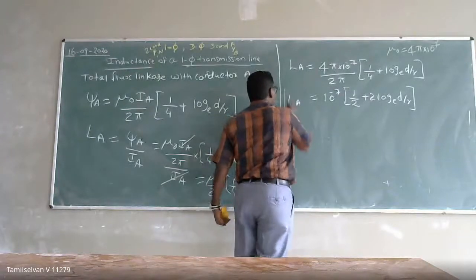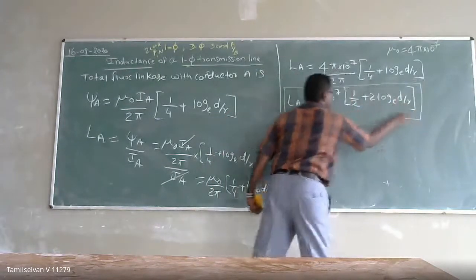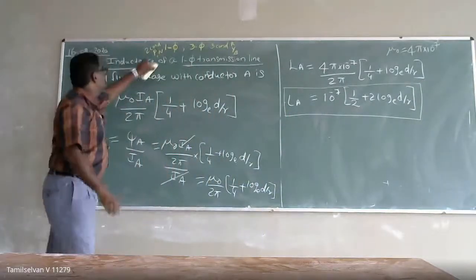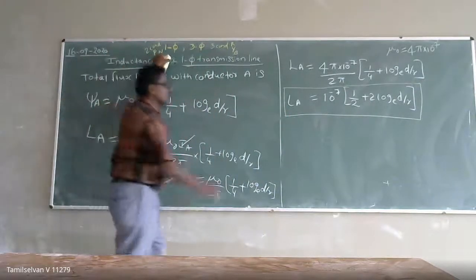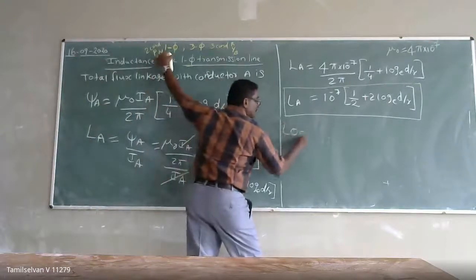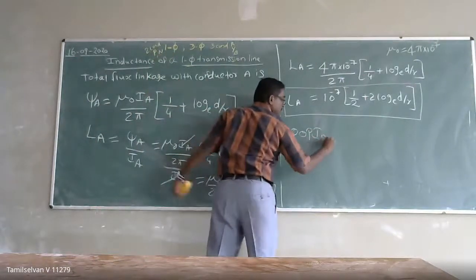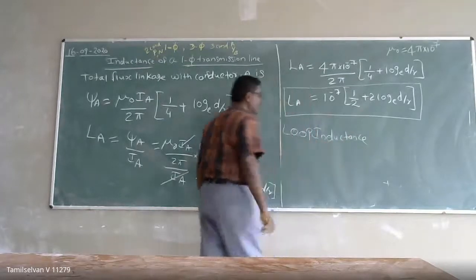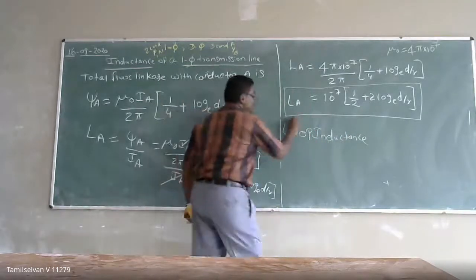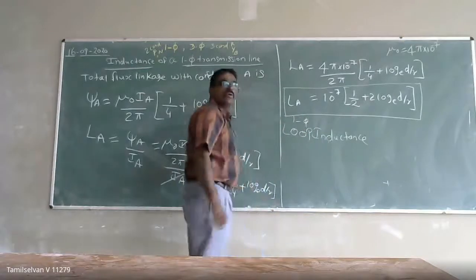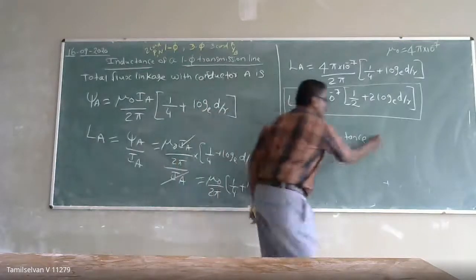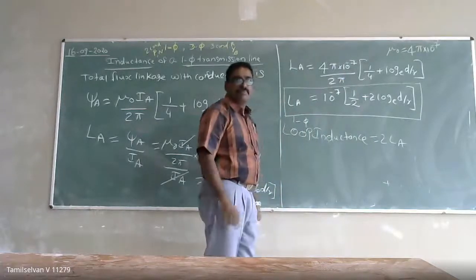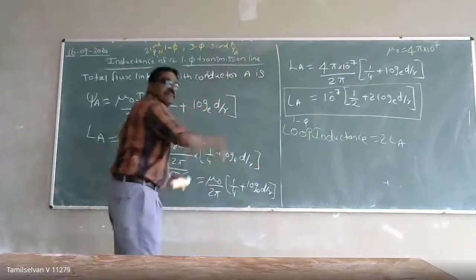This is the inductance in conductor A, but it's a single phase line with 2 conductors. So this inductance is going to be called a loop inductance. In a single phase transmission line, that is called a loop inductance. It is equal to twice LA, because each conductor is taking the same amount of current.